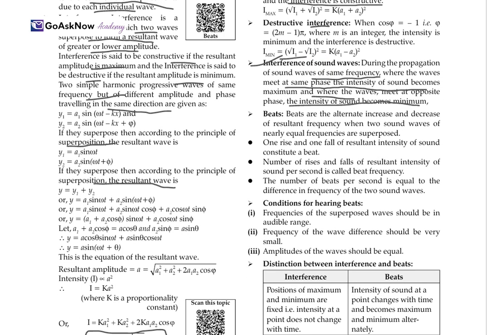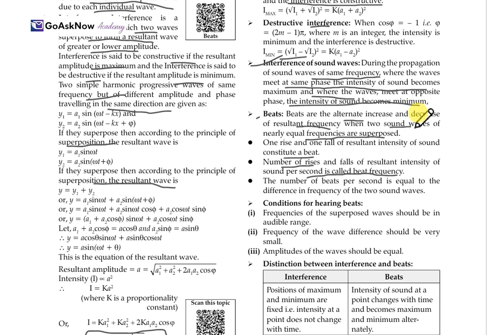Now let's move ahead with the next topic, which is beats. What actually is a beat? Beats are the alternate increase and decrease of the resultant intensity. Generally, we hear this word for sound beats. It is the alternate increase and decrease of resultant intensity when two sound waves of nearly equal frequency are superposed. One rise and one fall of the resultant intensity constitute a beat, and the number of rises and falls of resultant sound intensity per second is called the beat frequency.